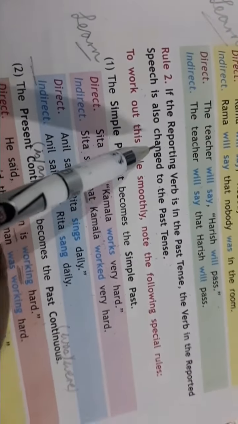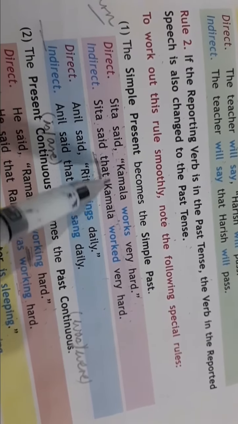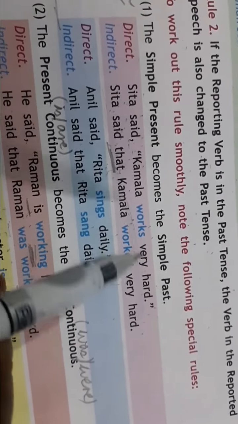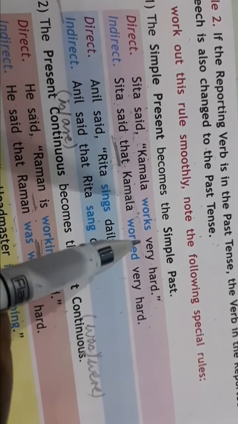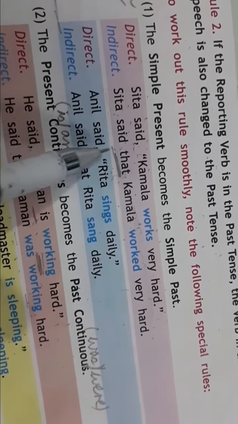Now, rule number two: if the reporting verb is in the past tense, the verb in the reported speech will change to past tense. You have to change the verb, children, okay? You have to change the verb. Simple present becomes simple past. Like, Sita said, Kamla works very hard. This is in simple present tense. Reported speech is in present tense. So, it will change into simple past tense. Sita said that Kamla worked.